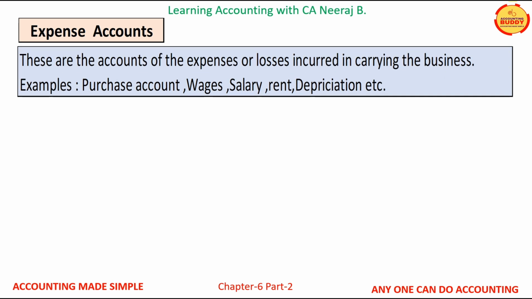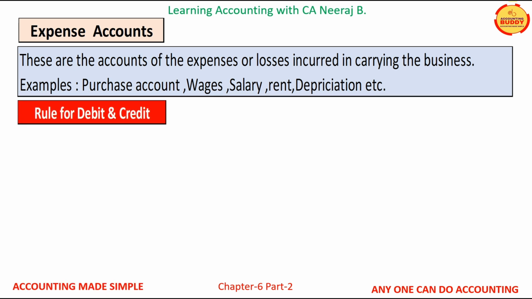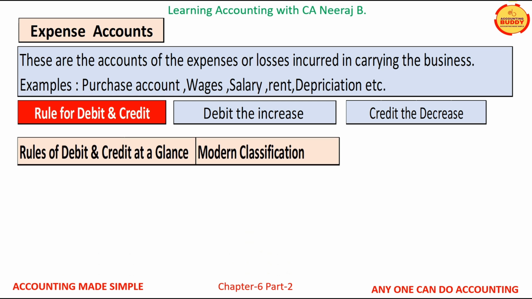Now let us understand expense accounts. These are the accounts of the expenses or losses incurred in carrying the business. Examples of expense accounts are purchase, salary, wages, rent, and depreciation accounts, etc. Rule for debit and credit for expense accounts is: debit expense accounts when expenses increase and credit expense accounts when the expenses decrease.